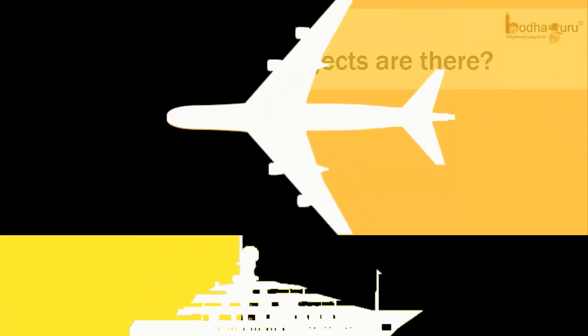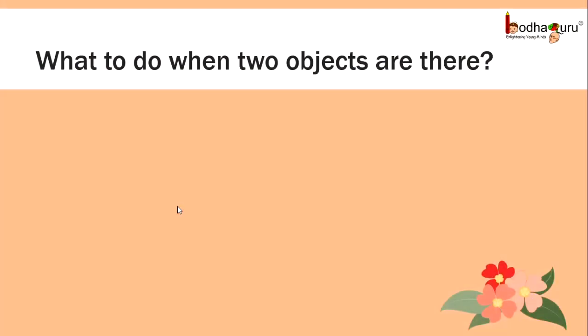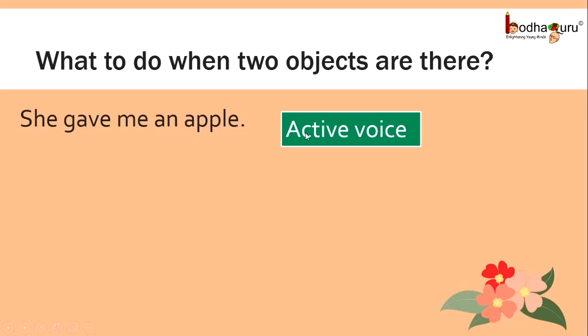Another case to look at. What if there are two objects in the sentence? For example, she gave me an apple. As you can see, it is in active voice. But what do we see here? Here, me is an object and also apple is an object.